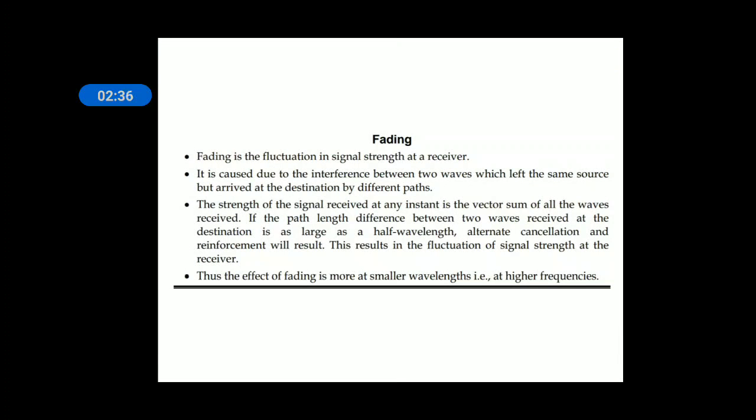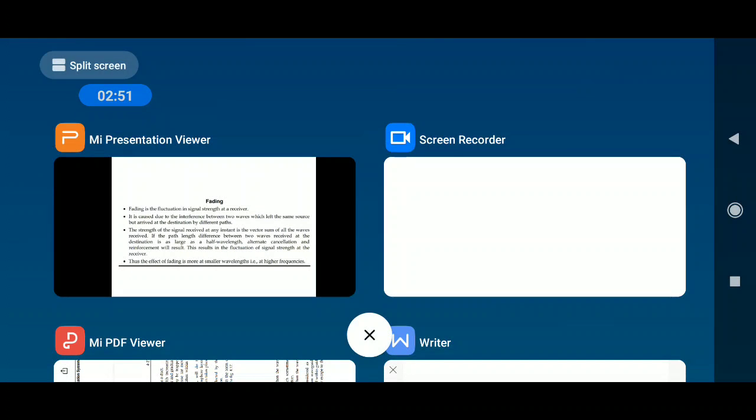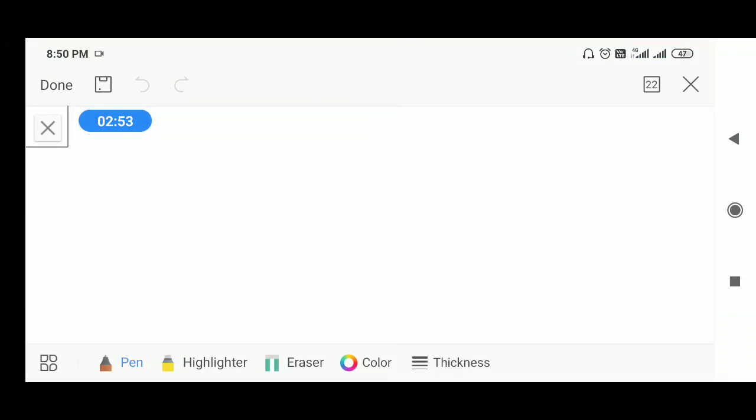Fading, we already discussed what it is: variations in the signal strength of the received signal at the receiver because of multiple paths. There is a transmitter and there is a receiver.